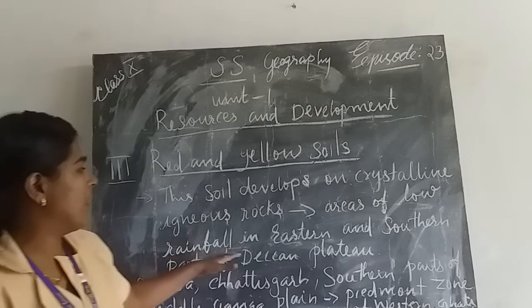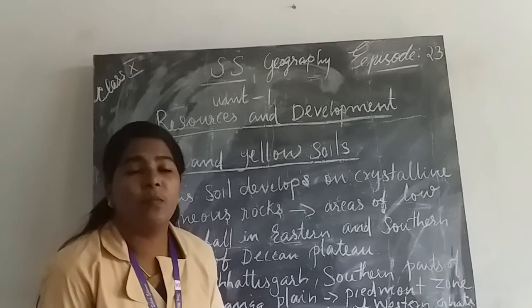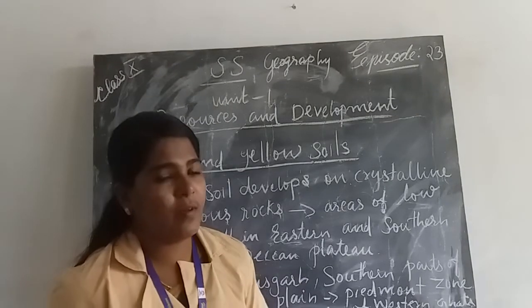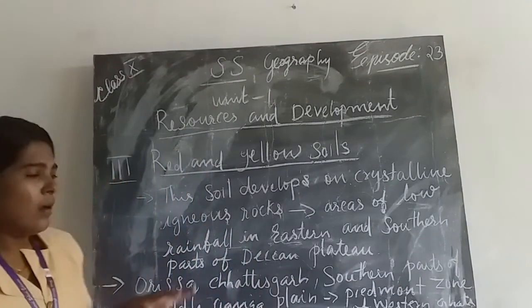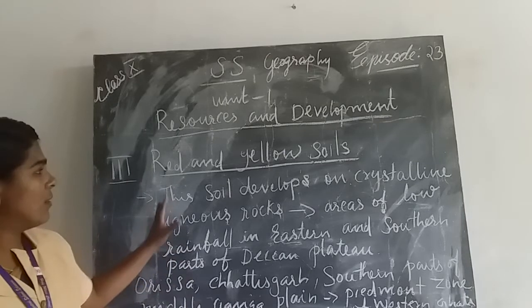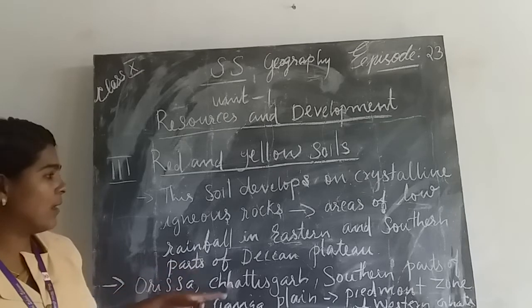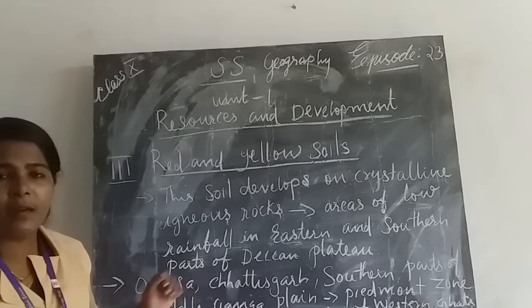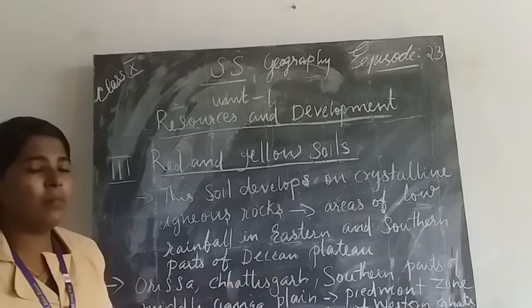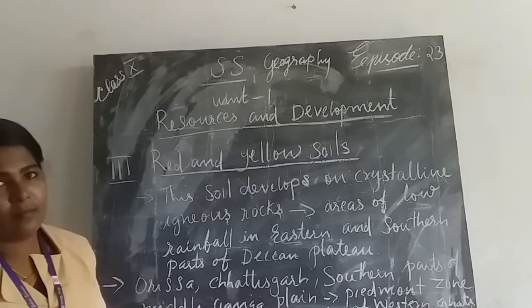Low rainfall area in the eastern and southern parts of the Deccan Plateau. Then the states covered are Orissa, Chhattisgarh, southern parts of the Ganga Plain and the Piedmont zone of Western Ghats.